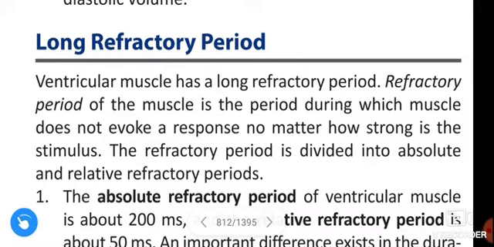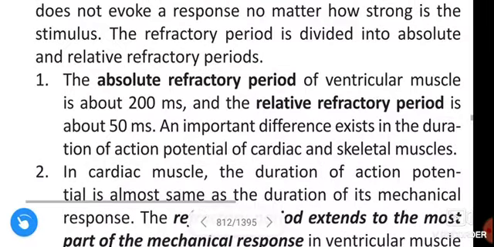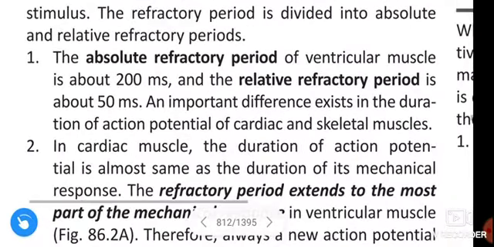The refractory period of the muscle is the period during which the muscle does not evoke a response no matter how strong the stimulus is. The refractory period is divided into absolute and relative refractory periods. First, the absolute refractory period of the ventricular muscle is about 200 milliseconds and the relative refractory period is about 50 milliseconds.